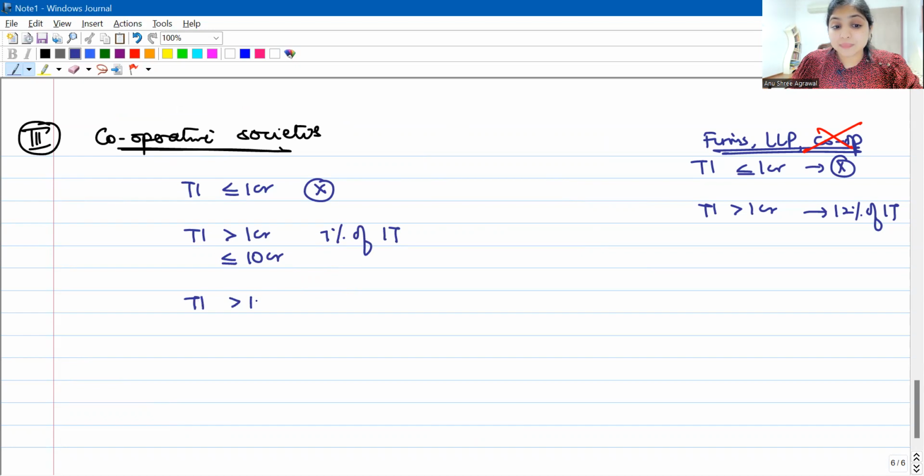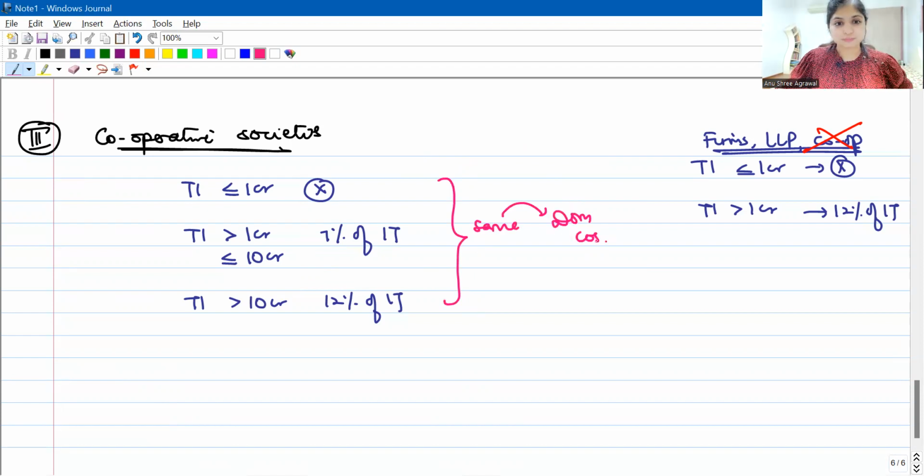If the total income is more than 10 crore, then 12% of income tax they have to pay as surcharge. Looking at this, does it ring a bell? Is this similar to something else that you have studied? Don't you think these rates are same as applicable to domestic companies also?